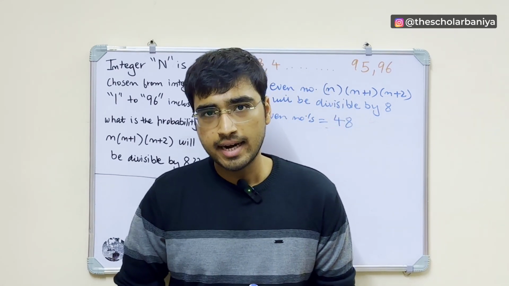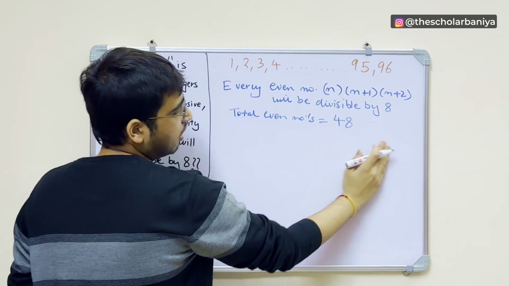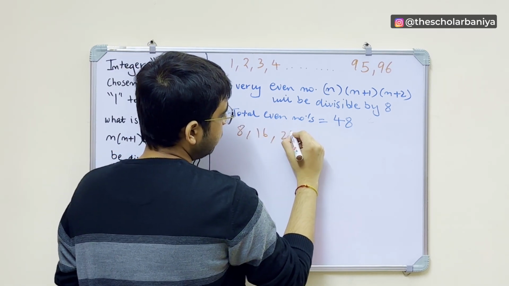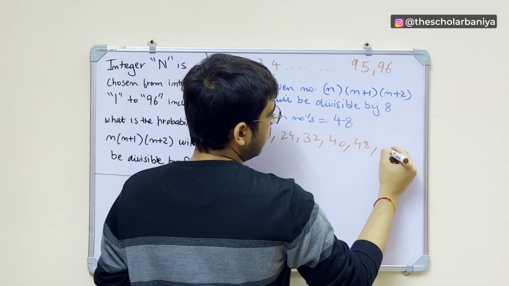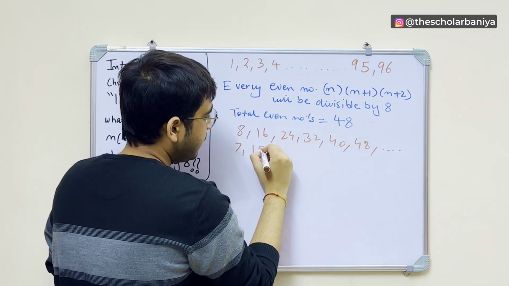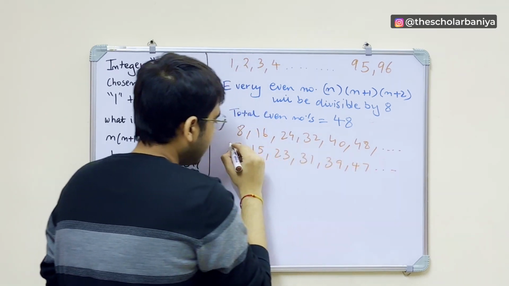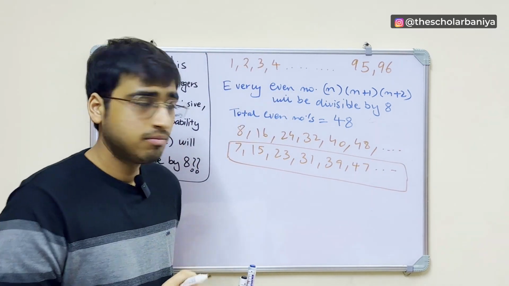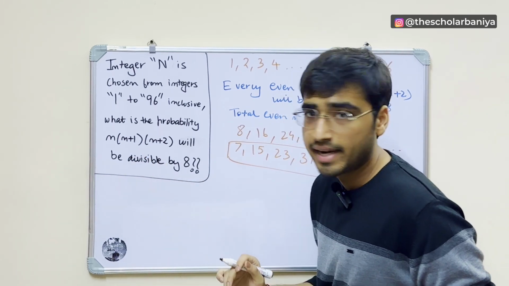So what we mean here is that for all the odd numbers, what is the table of 8? This is 8, 16, 24, 32, 40, 48, all these things, right? So if you take one number less, for example 7, 15, 23, 31, 39, 47, and so on. If you take all these odd numbers, they will be divisible. Why? Because if you put 7, 7 plus 1 becomes 8.